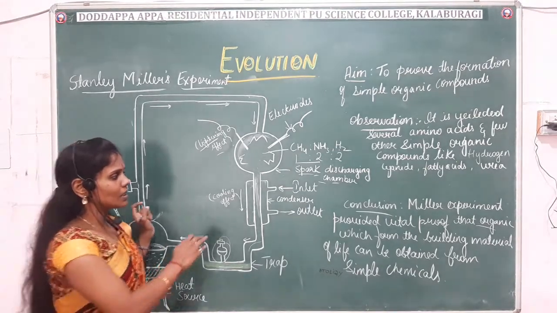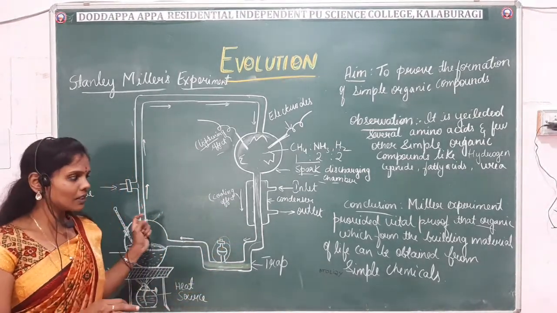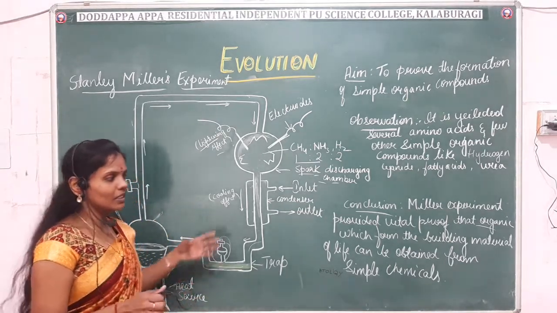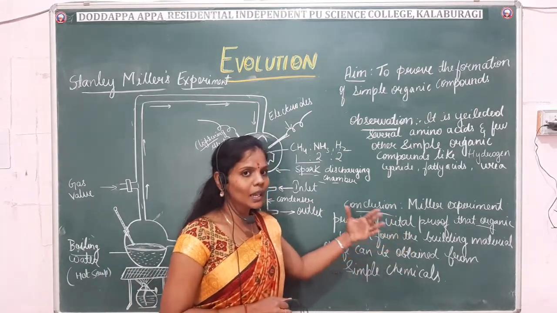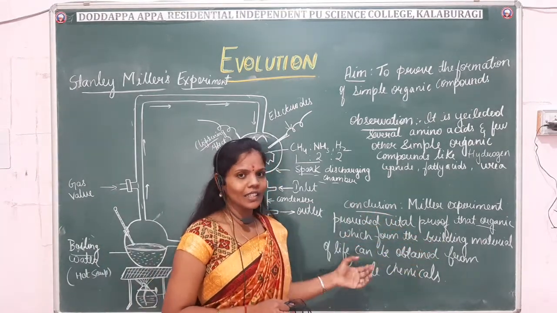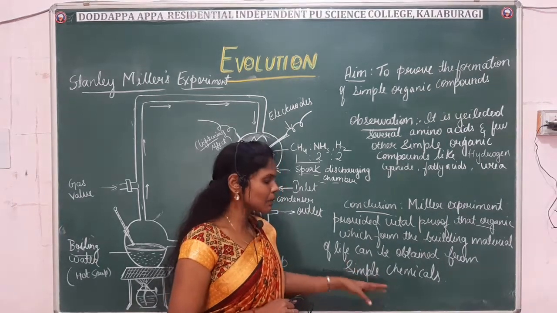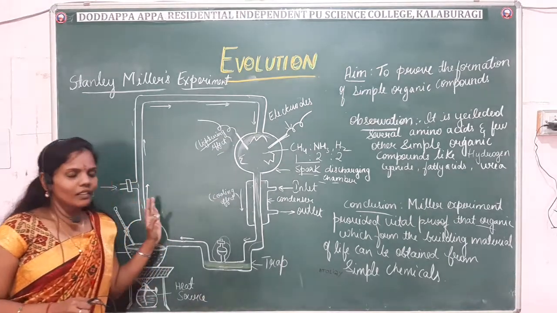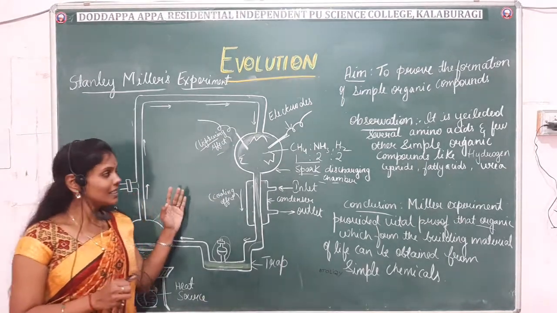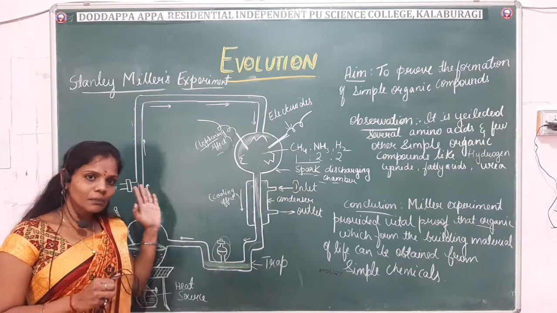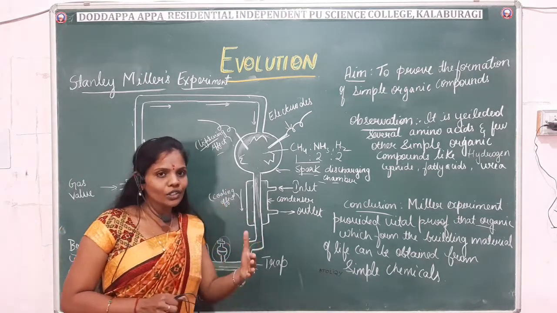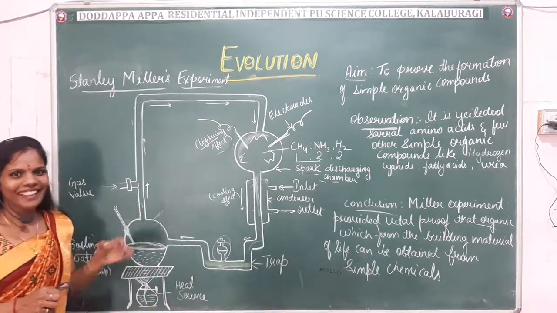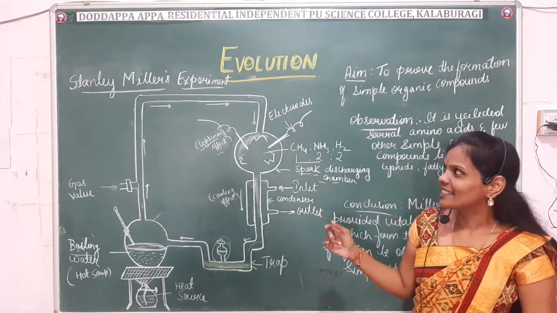Right? So this is a simple experiment which Miller conducted to show that the simple organic compounds which are necessary for the building of an organism can be obtained from simple chemicals. Okay. So till now, this theory has been holding good, and it proves that life has originated from chemicals. Okay. Stanley Miller's experiment.